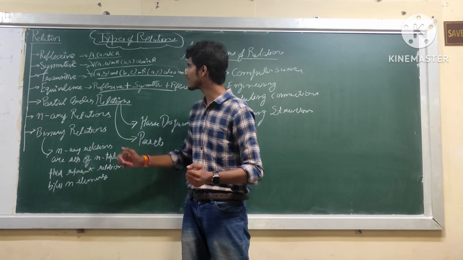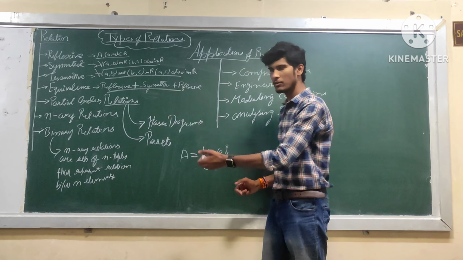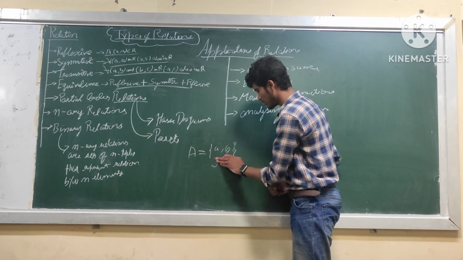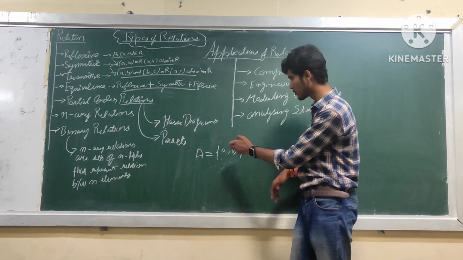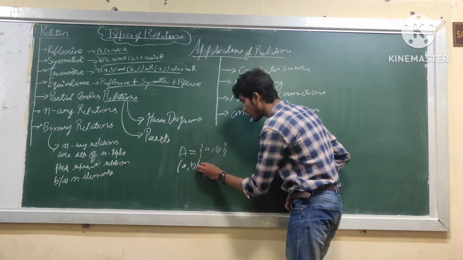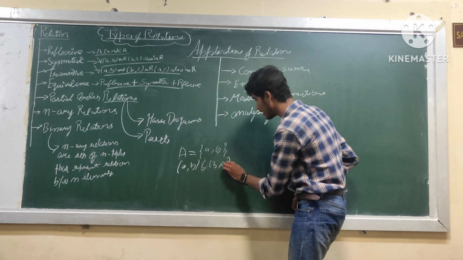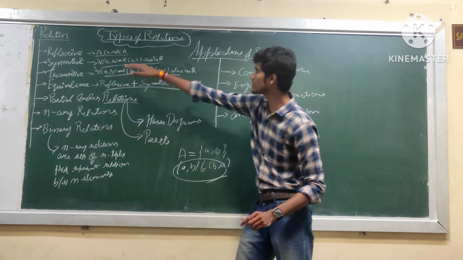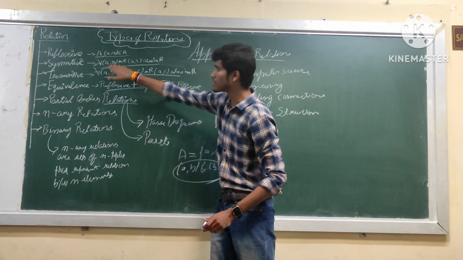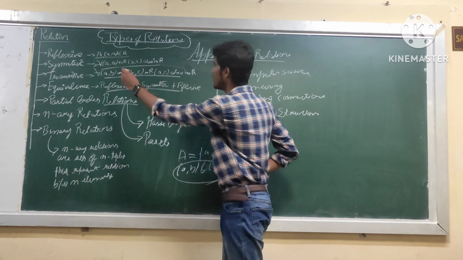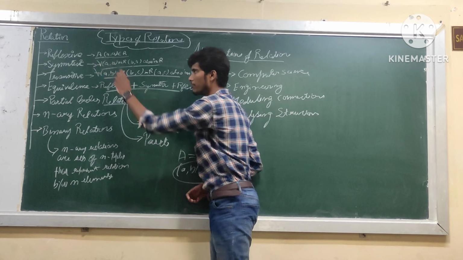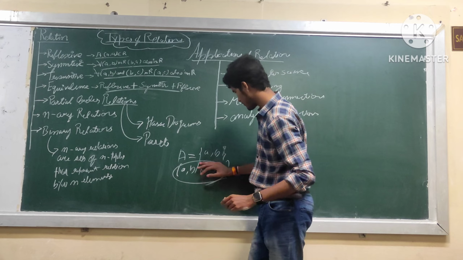Now our next type of relation is symmetric relation. We will use the same example as we used in reflexive relation, a set named capital A, and it consists of two elements A and B. If element A is related to element B and also element B is related to element A, then the relation established will be known as symmetric relation, as shown here. For every element of a set R which consists of A and B, if A and B are related to each other, and B and A are also related to each other, then the relation will be termed as symmetric relation.